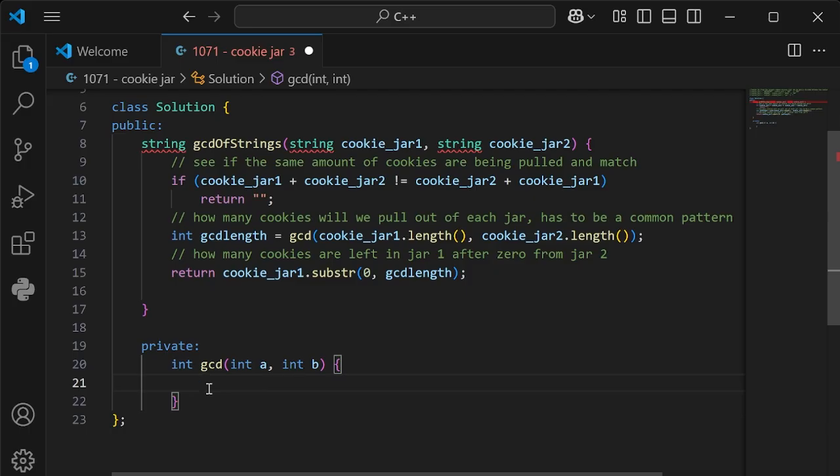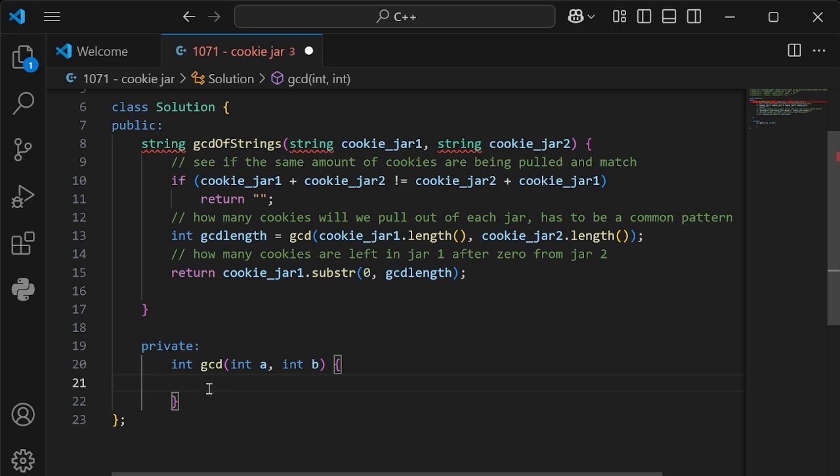So it's going to start counting. Okay, jar B, we're going to take out 4. Jar A, we're going to take out 4. Jar B, we're going to take out another 4, but now it's empty. Jar A, we're going to take out another 4, but there's 4 left. That's what we want.